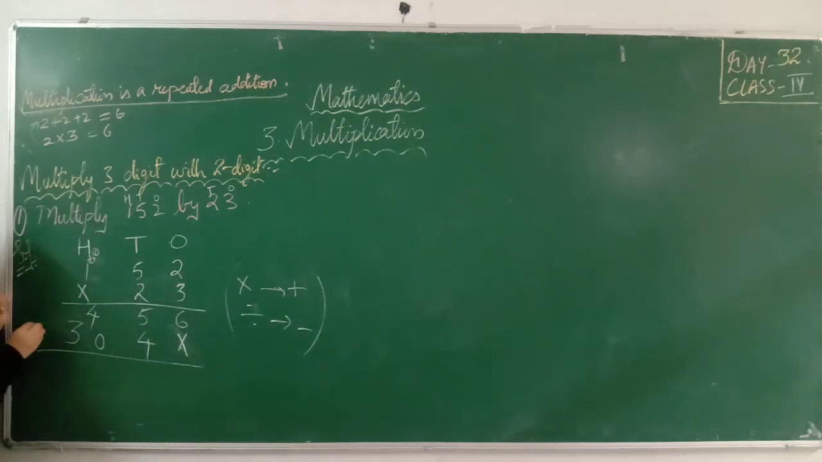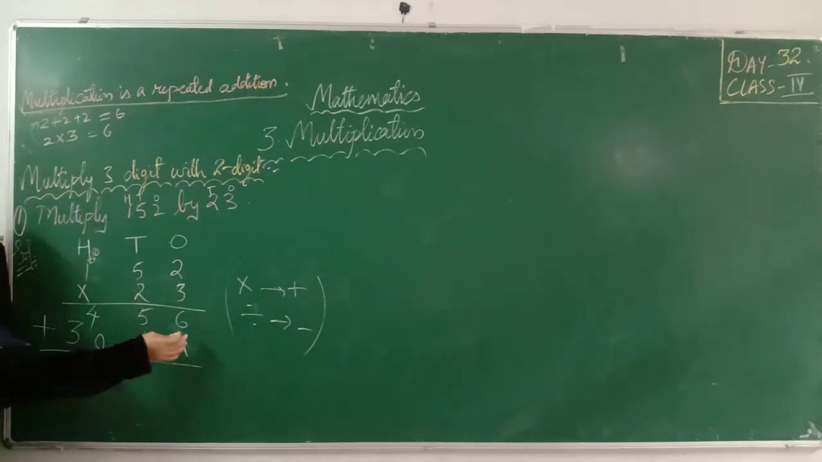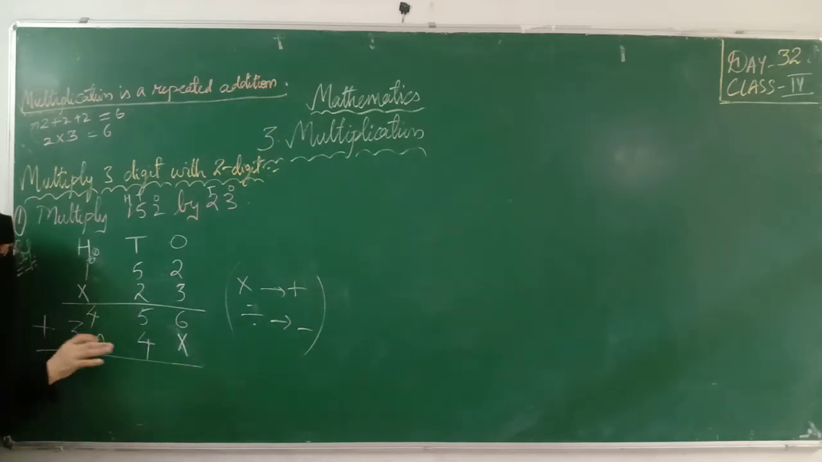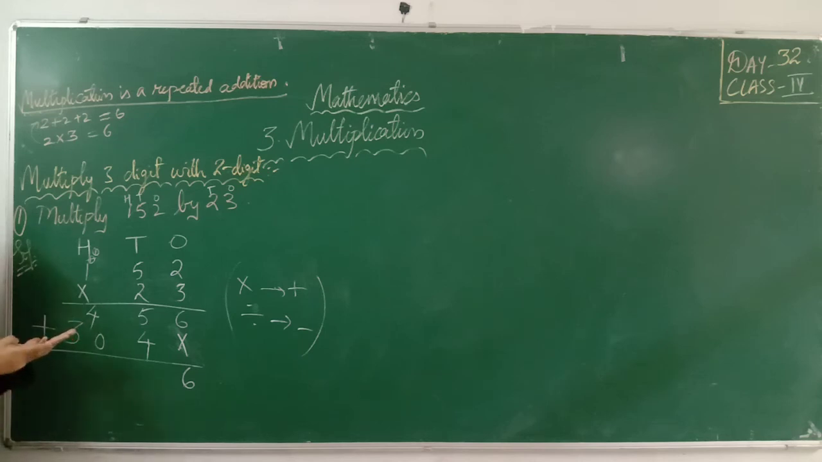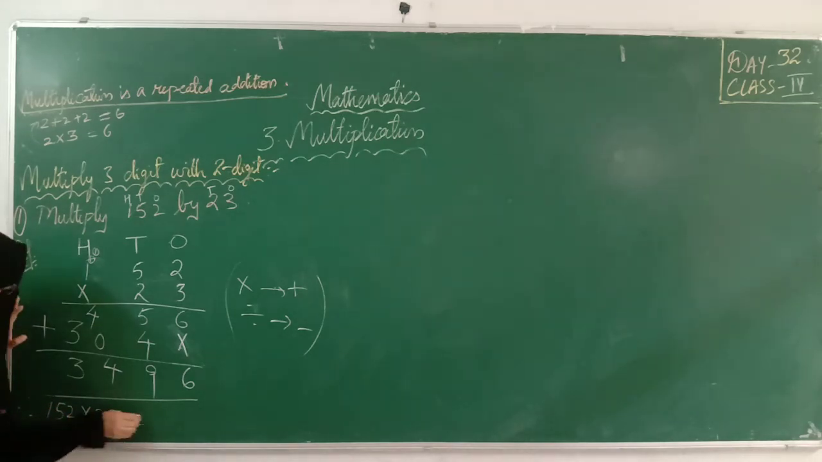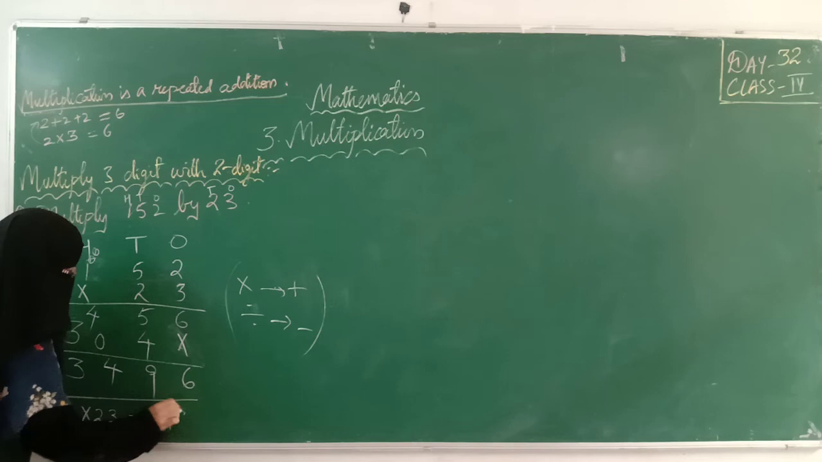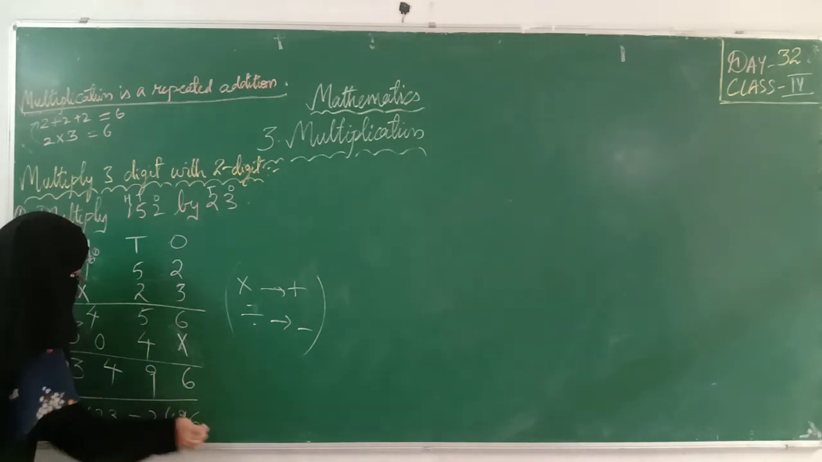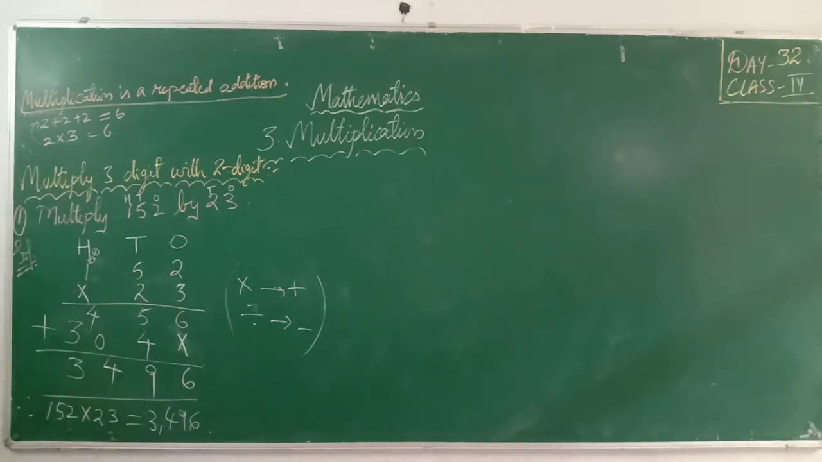Next, we will start with 6. X means no value, nothing, right? 6 as it is. 5, keep 5 in your mind, 4 on your finger. After 5, 6, 7, 8, 9. 9 I am writing. 4 plus 0, 4 only, good. 3 as it is. So what is our answer? Therefore, 152 multiplied by 23 equals 3496 is our answer. What do you call this answer? Product. 3496 is our product. Let's take some other example.